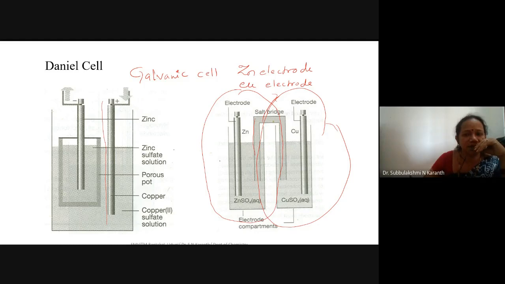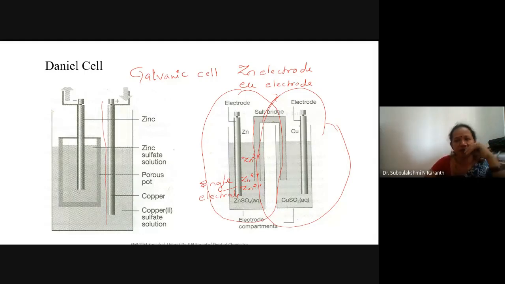Here, how do we construct the zinc electrode? It's simple. A zinc metal is dipped in a zinc sulfate solution. So a plentiful amount of Zn2+ ions is present in the solution. Zinc metal dipped in a zinc electrolyte solution, this entire thing we call a single electrode. Clear? A metal is dipped in a solution of its own ion.